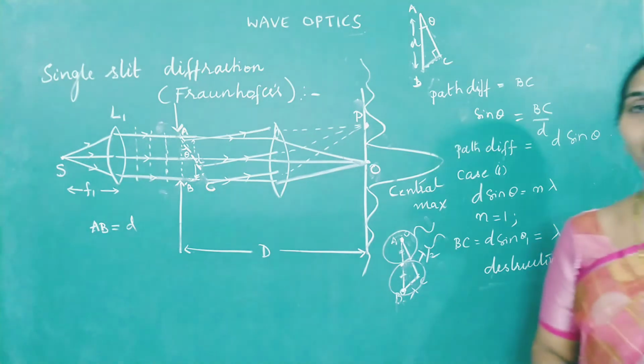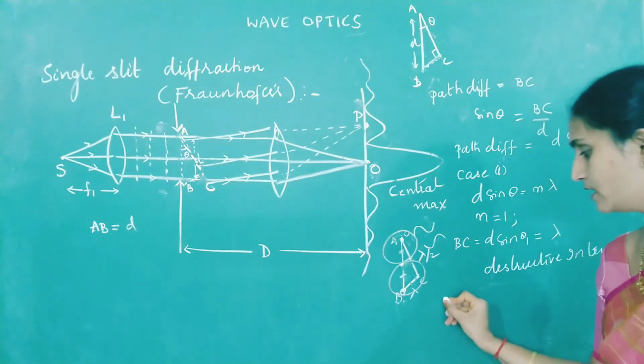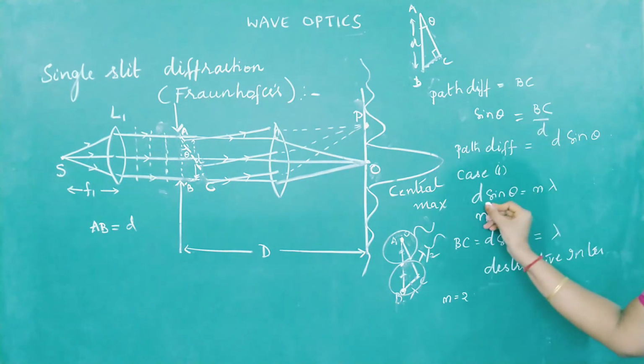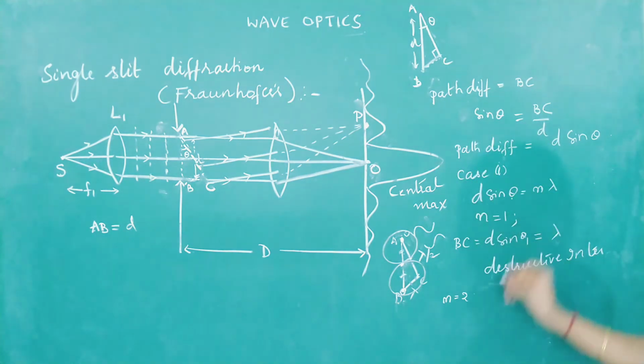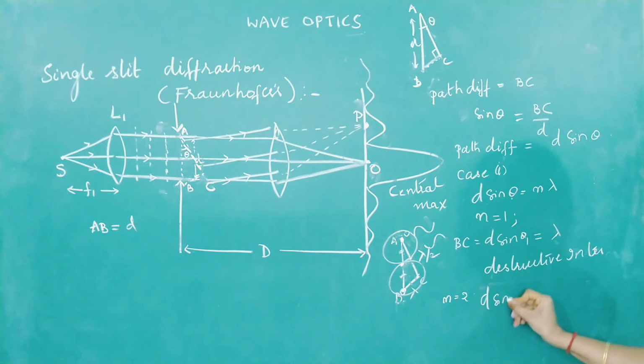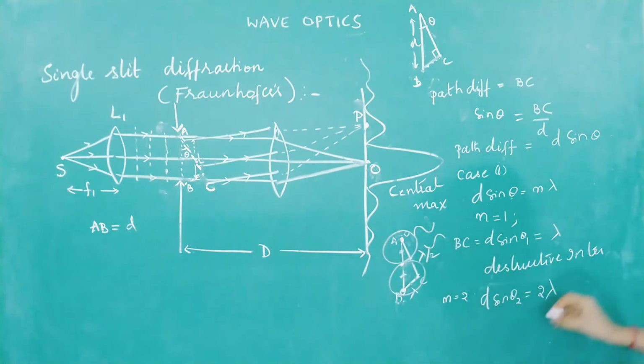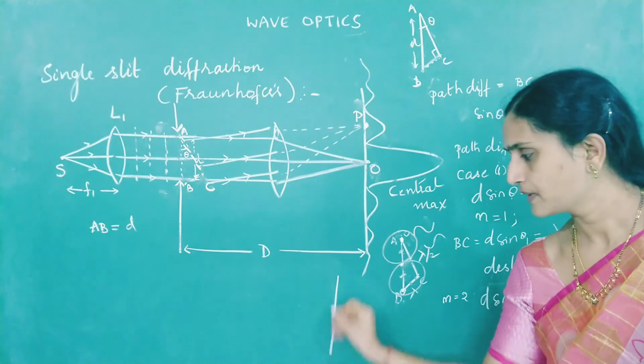Let us check with n equal to 2. If I take n equal to 2, what will the path difference BC become? d sin theta 2 will be equal to 2 times lambda. Okay, now I will make this triangle again. Here, this is AB.